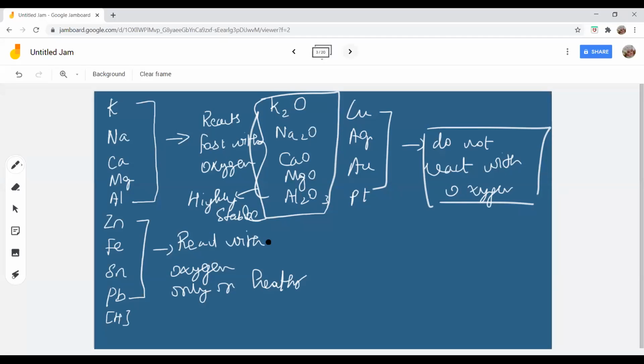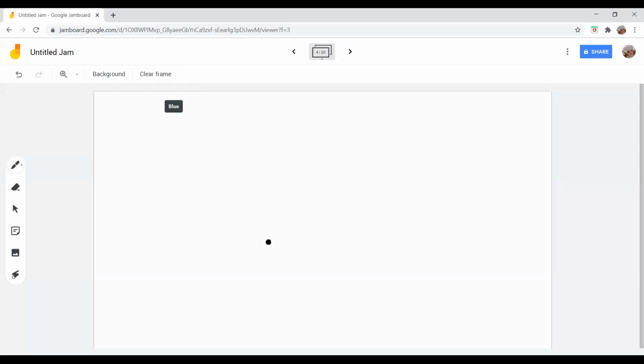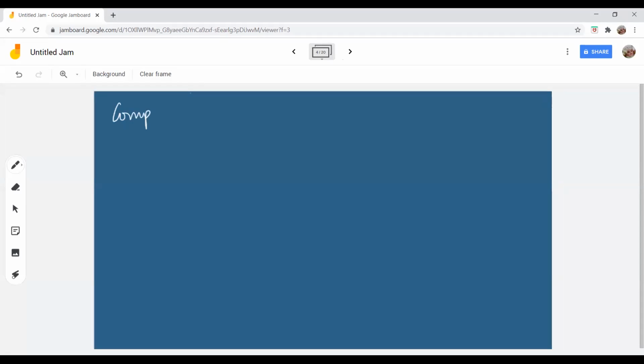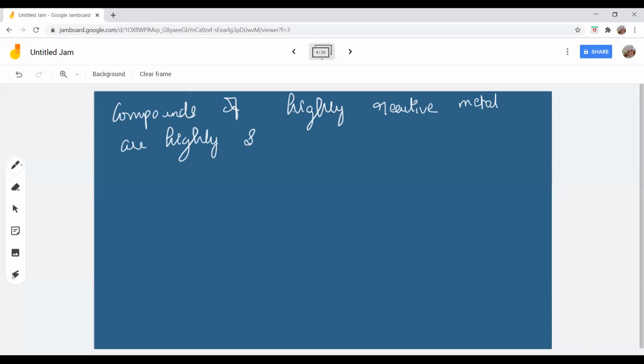So I could come to a conclusion that compounds of highly reactive metals are highly stable. Clear? Understood? Do you all understand, students?